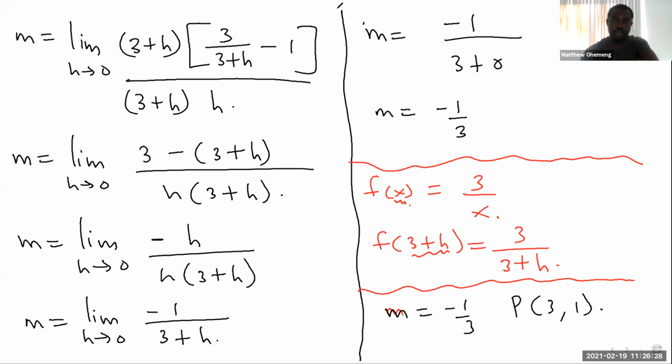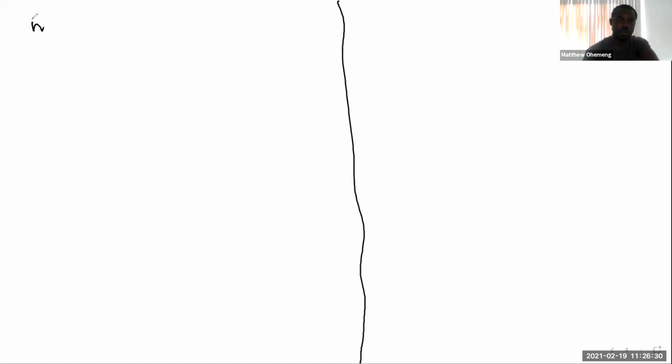Okay. So that means that we have slope -1 over 3, and the point is 3,1. So the equation of the tangent line, what is 3 adding? Wait, so let me see, guys. What is 3 adding to the top on the last slide?